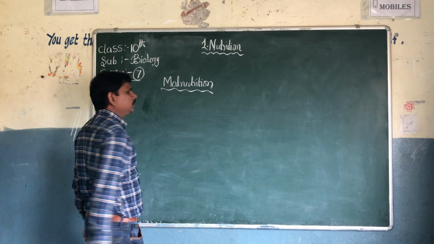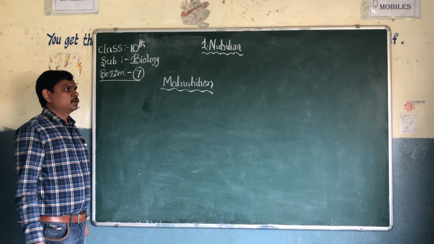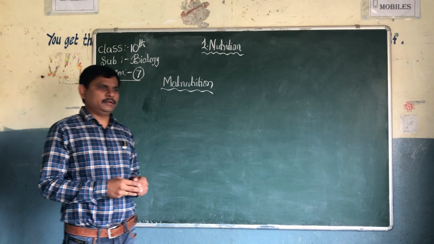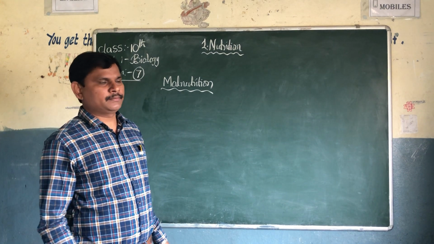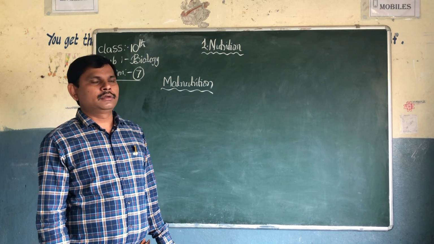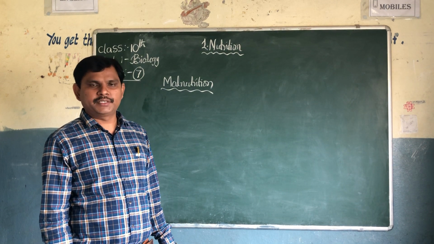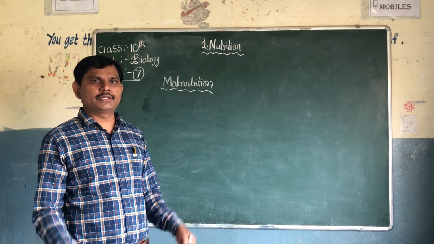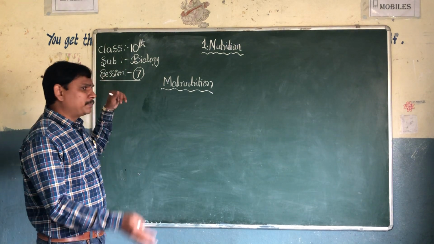Diseases of malnutrition. We know that food is the main source for biological processes. We need balanced diet food materials. Most of the students forget this. What is a balanced diet?